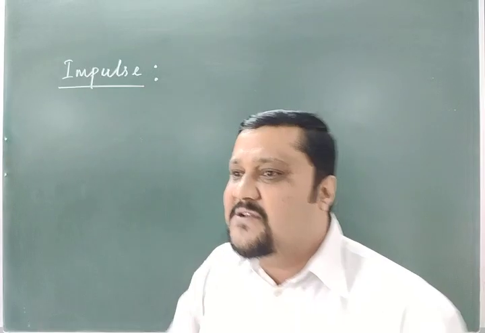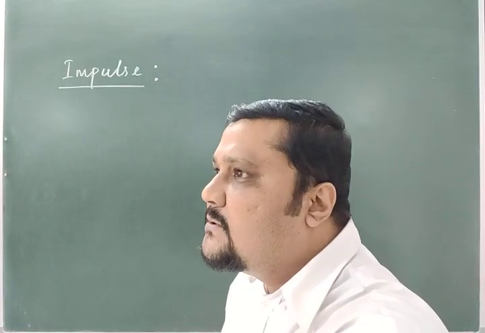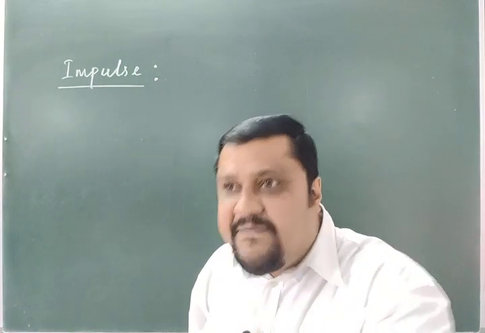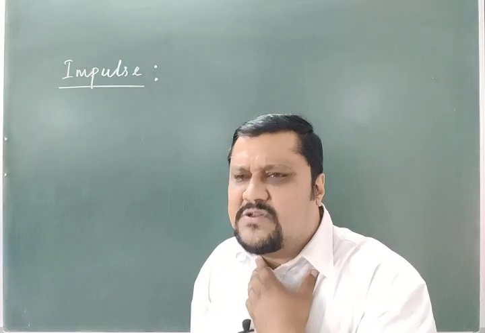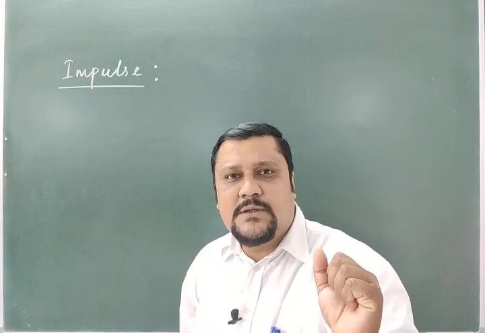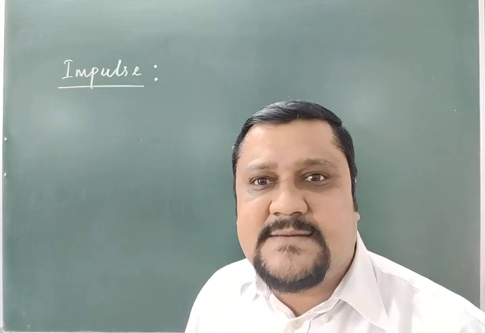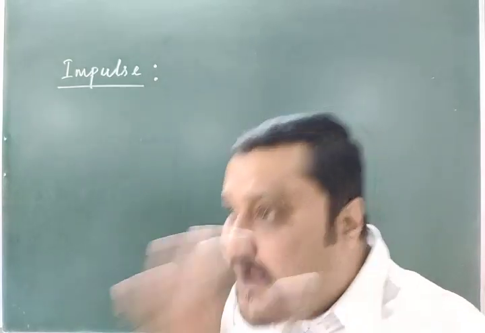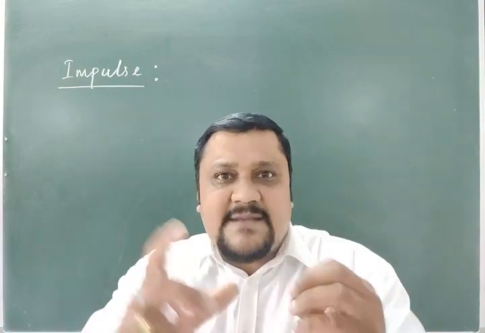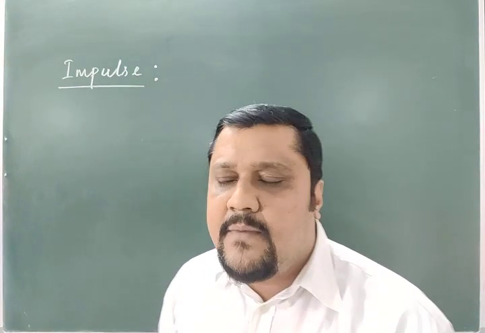So there are two parameters that come into play. One is the magnitude of the force. When you are calculating the effectiveness of the force, you will not only consider the magnitude of the force, you will also consider for what time the interaction takes place between the two bodies. Because of this interaction the velocity changes, and if the velocity changes while the mass of the body is constant, the momentum also changes. Mass into velocity is the momentum, isn't it?